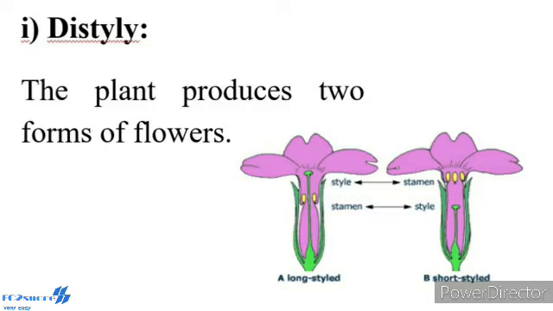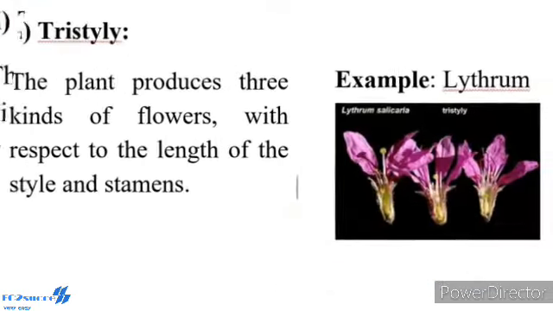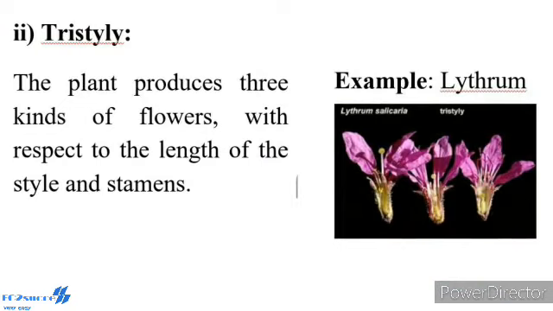The stigma of the thrum-eyed flower and the anther of the pin lie at the same level to bring about pollination. Similarly, the anther of the thrum-eyed and the stigma of the pin one are found at the same height. This helps in effective pollination. Next one, tristyly. The plant produces three kinds of flower with respect to the length of the style and stamen. Here the pollen from a flower of one type can pollinate only the other two types, but not their own type. Example, Lythrum plant.